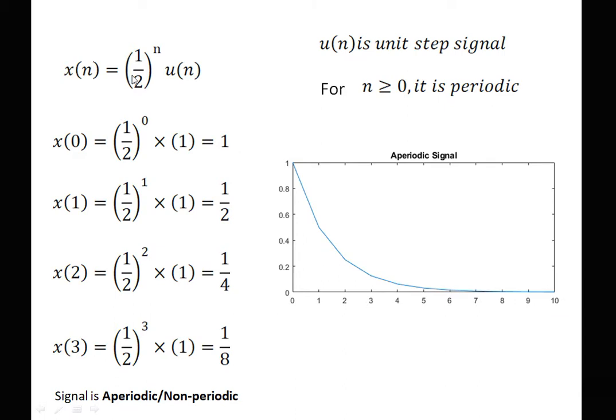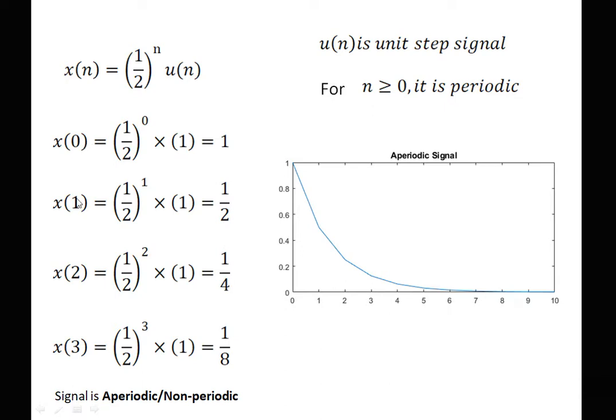Next example, x of n is equal to 1 by 2 raised to n into u of n. Again the signal will be checked only for the positive side because u of n is absent on the negative side. By seeing this value, you can easily check that as n changes, we get a different value at each step. So the signal is aperiodic in nature.